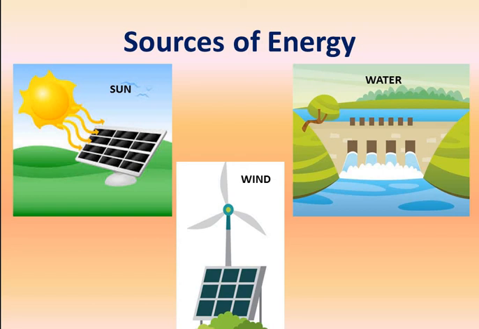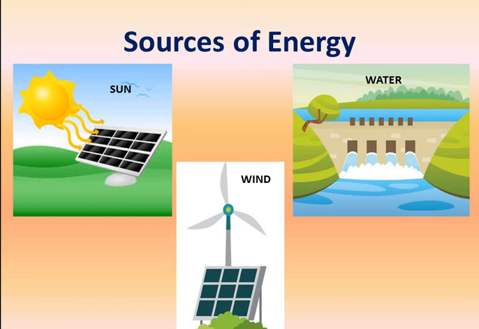Now this solar energy can also be used to generate electricity. As you can see, here is a solar panel. The rays of the sun are falling on this solar panel. It stores the solar energy, and when it is dark, the bulbs attached to it glow, and a fan also starts. I hope you are able to understand that this solar energy is used. You must have seen it at home also, in many homes, how this solar energy is being utilized nowadays.